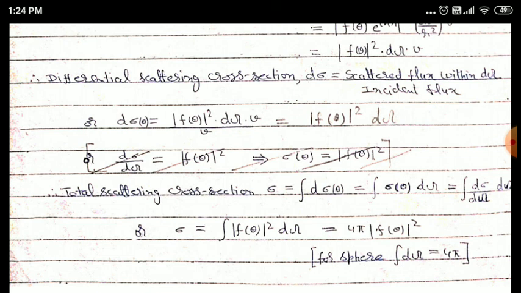This is the relation, that is sigma is equal to 4 pi modulus of f theta square, which we will use